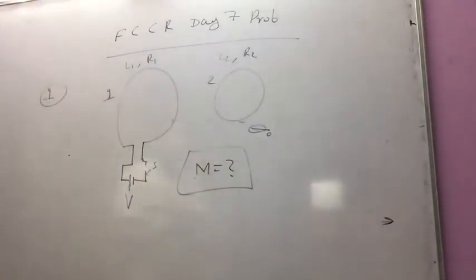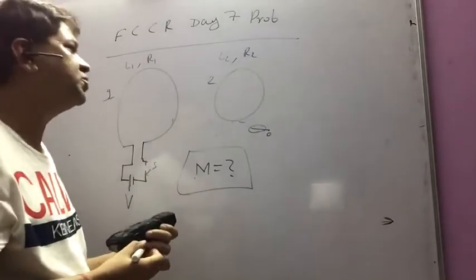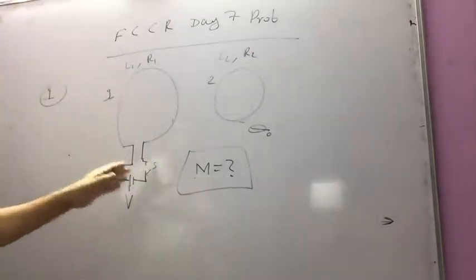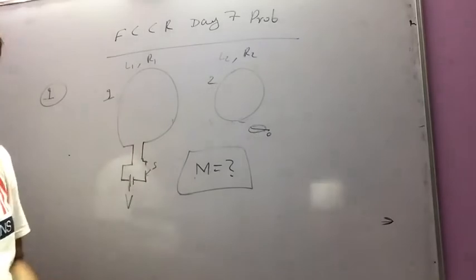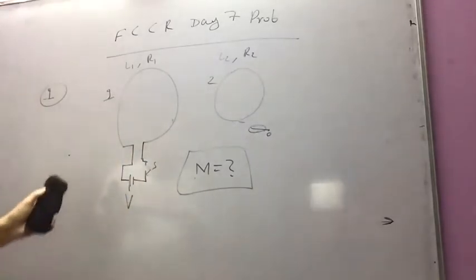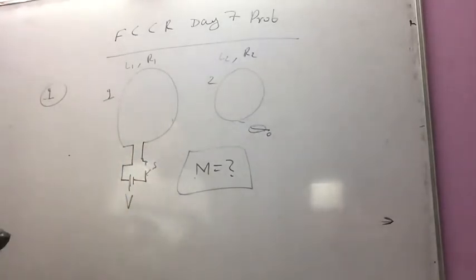And I know the total charge flowing through the second coil is Q naught after closing the switch here. So what is the mutual inductance between them? This is my question, question 1 of day 7. And then I am moving to the second question.